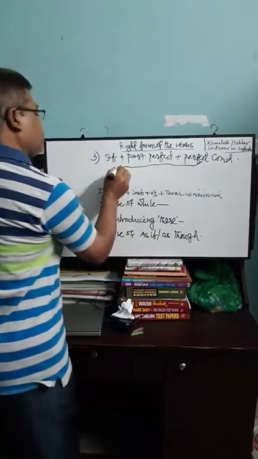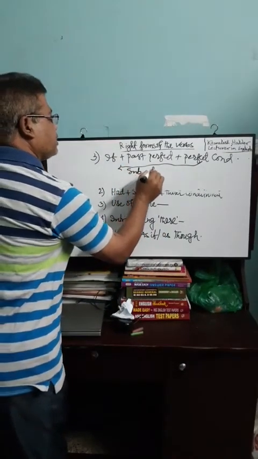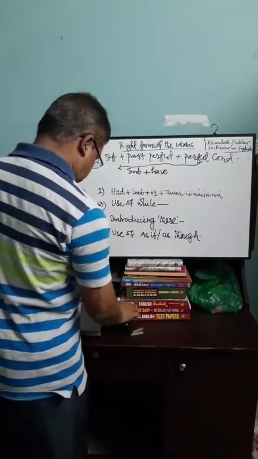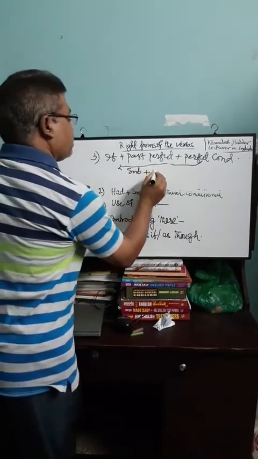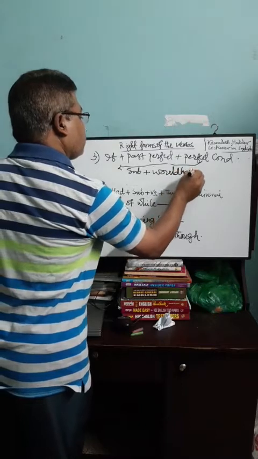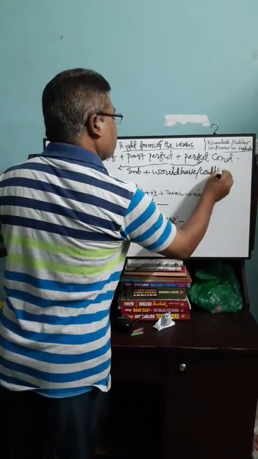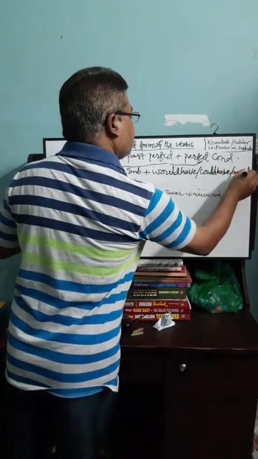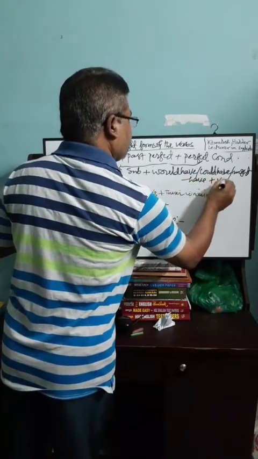And perfect conditional is subject plus would have, or could have, or might have, plus V3.